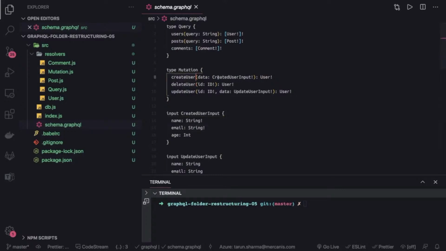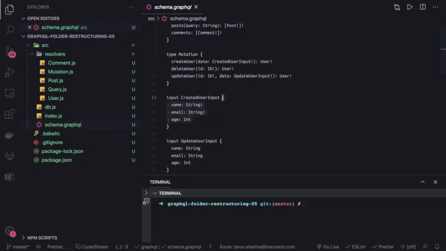Create user, you are passing create user input. Okay, create user input is another type which takes all these three parameters. Then we have delete user, where you have to pass the ID to delete a user. Update user, where you have to pass the ID and the user input. Similarly we have three more.